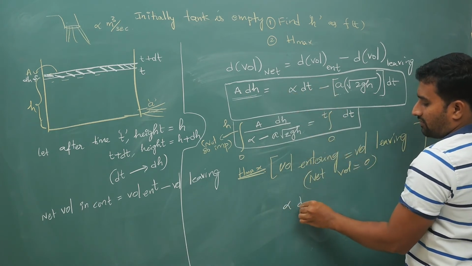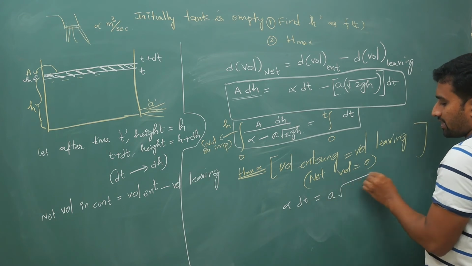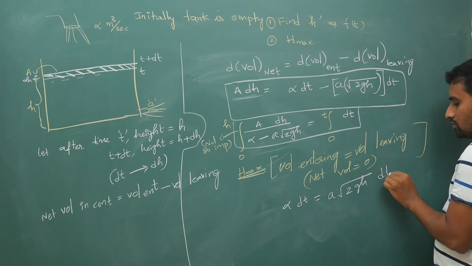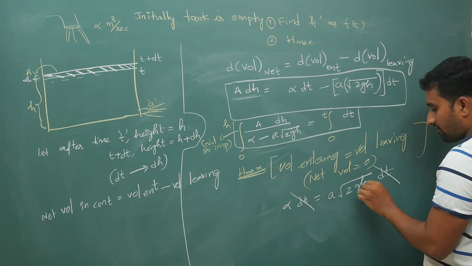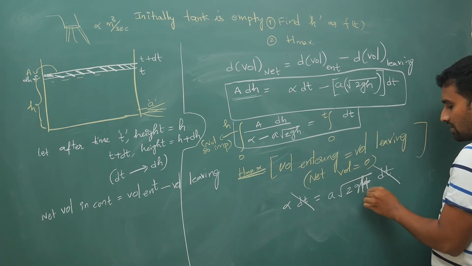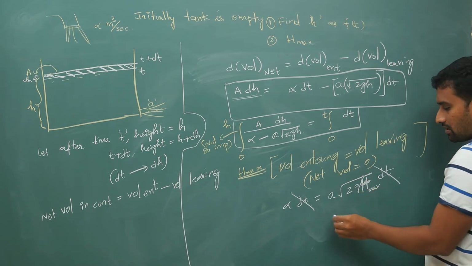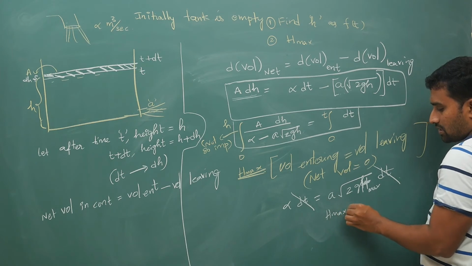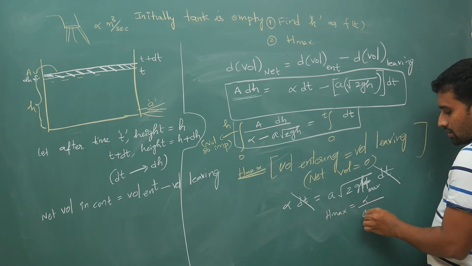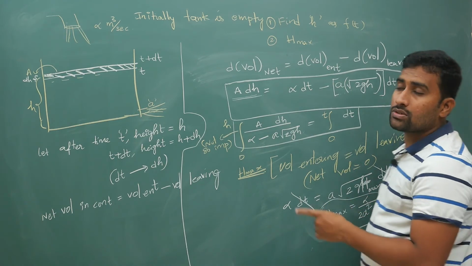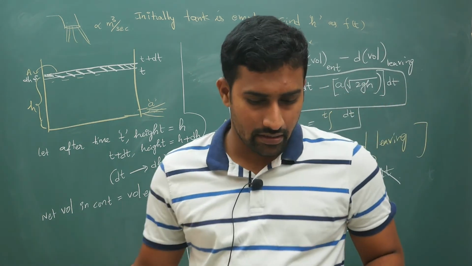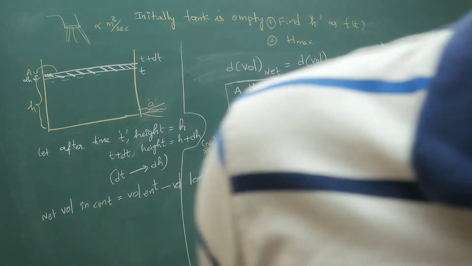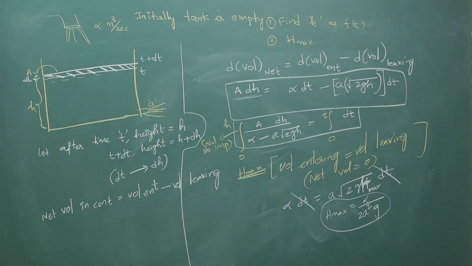what will happen? Alpha times dt is equal to A times under root 2gh into dt, and dt will cancel off. This is capital H. When it is H max, this condition is happening. From here your H max is alpha squared by 2A squared g. Like this you can calculate the maximum height. Hope you have understood this and there are no doubts at all.